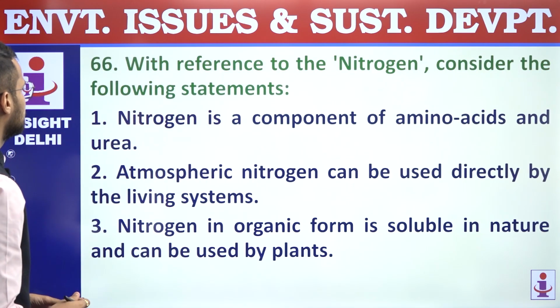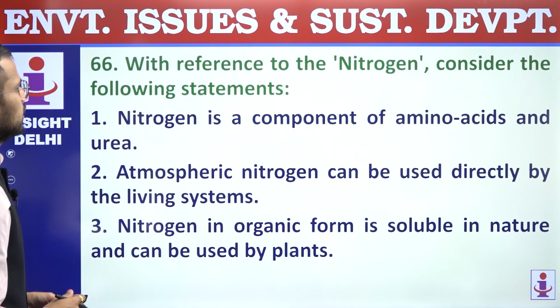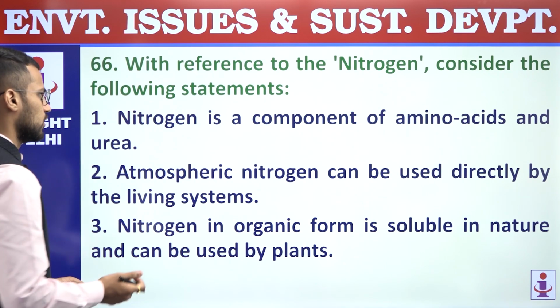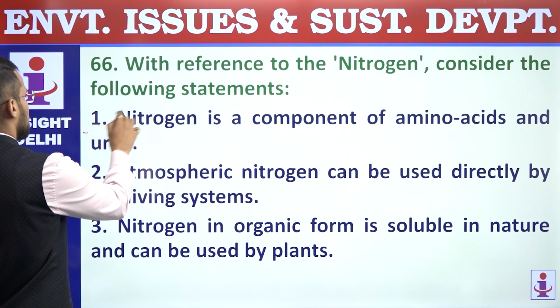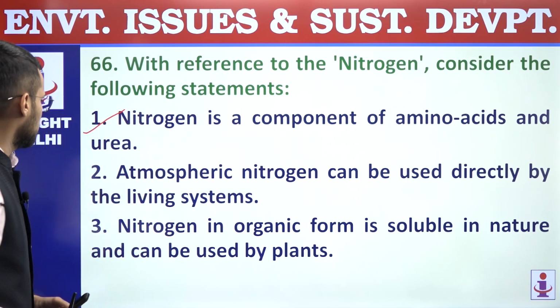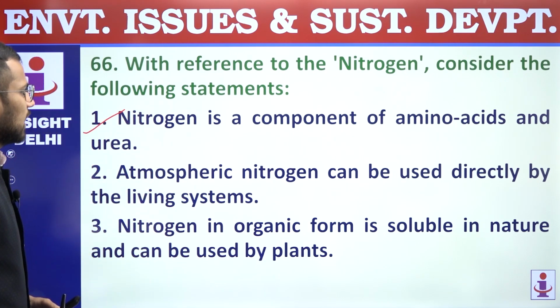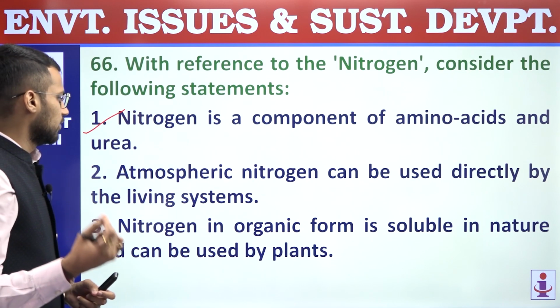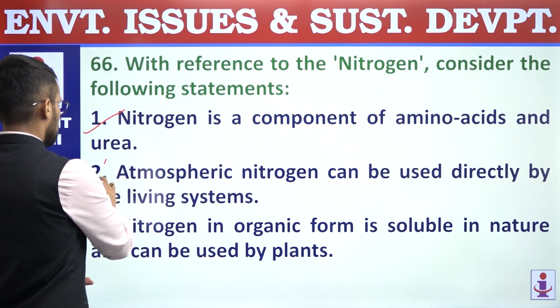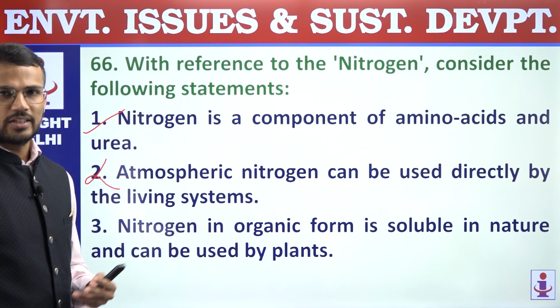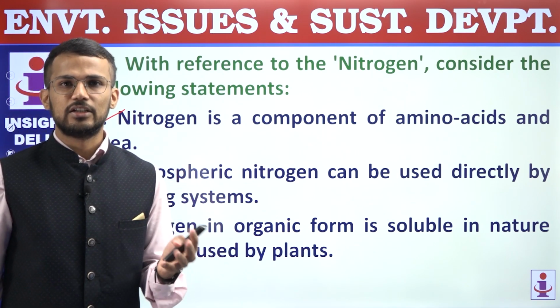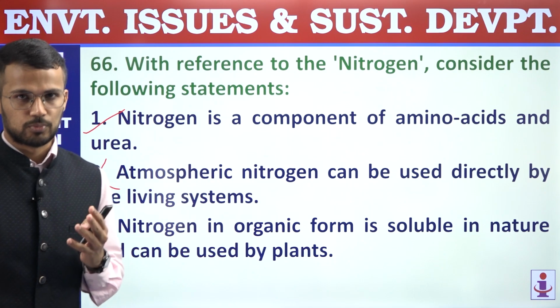Next, 66. With reference to nitrogen, consider the following statements. First, nitrogen is a component of amino acids and urea, right? So that statement is correct. Second, atmospheric nitrogen can be used directly by the living systems. Incorrect statement. We know that atmospheric nitrogen cannot be used, and that's why there is a need for the nitrogen fixation process.